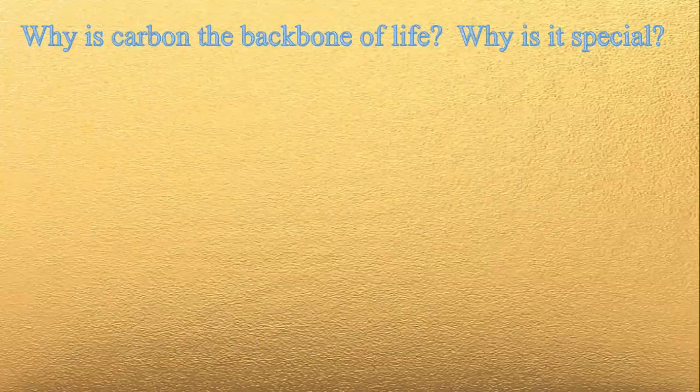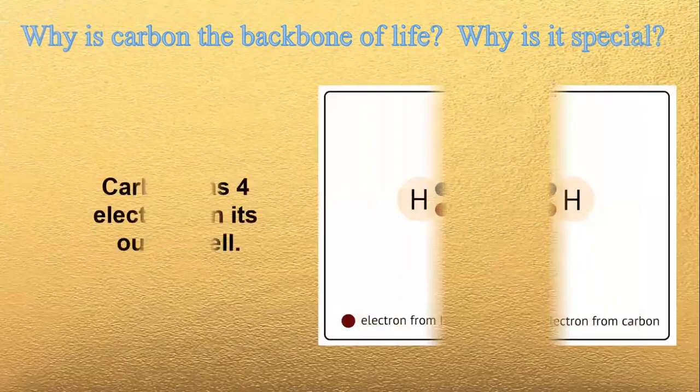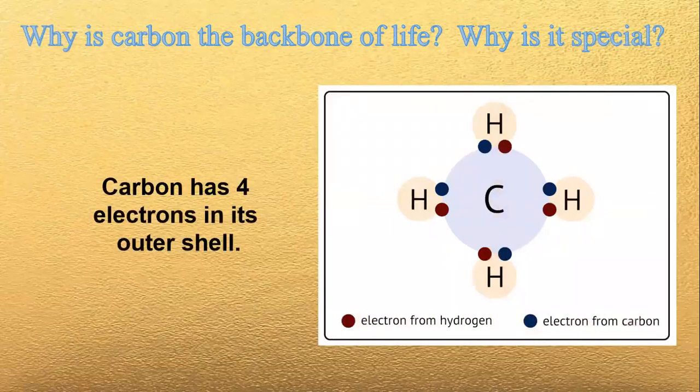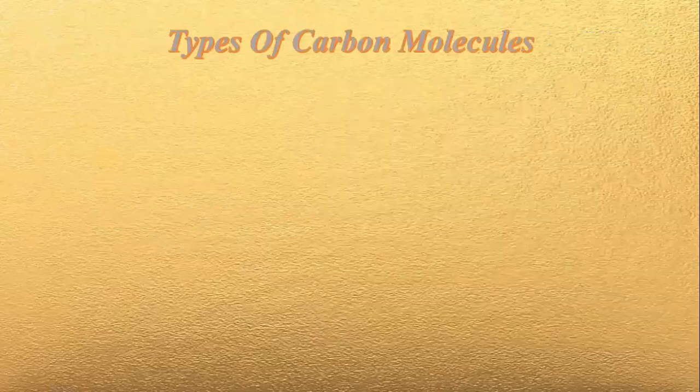So the question is, why is carbon considered the backbone of life, and why is it special? This is because carbon has 4 electrons in its outer shell. This is to satisfy the octet rule. Carbon needs to share 4 valence electrons to become stable. In relevance to this, it is the element that most readily combines with other elements that comprise life. Since carbon has 4 valence electrons, each carbon atom forms 4 bonds.